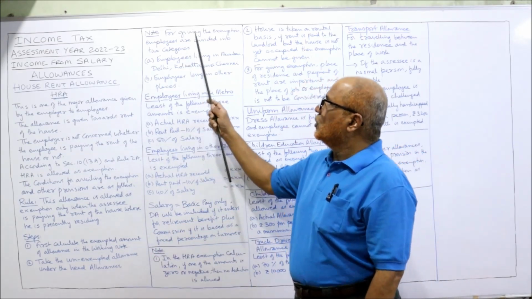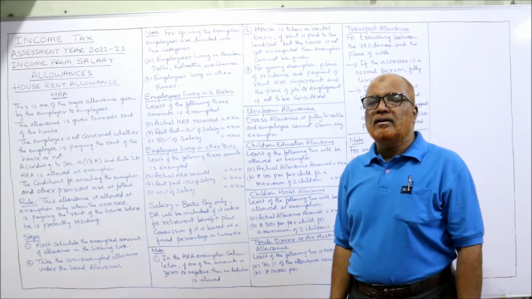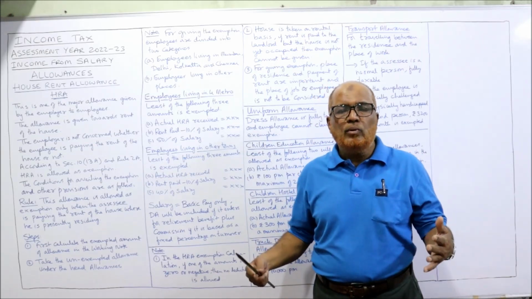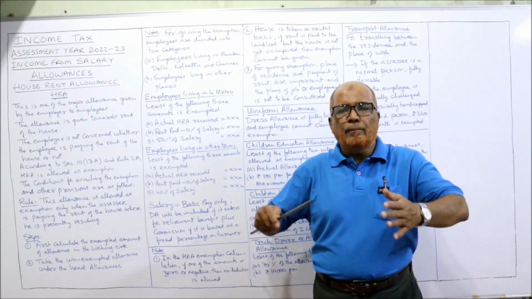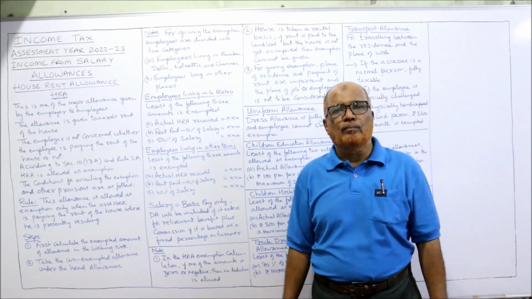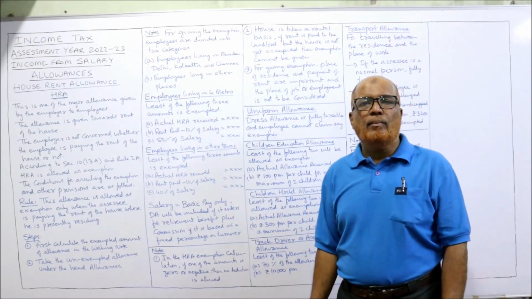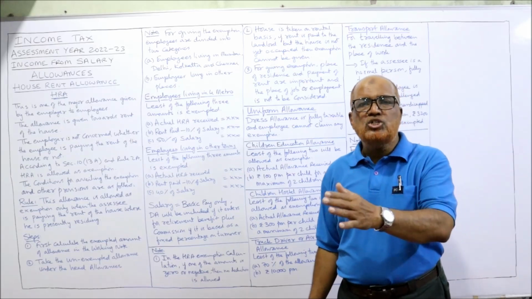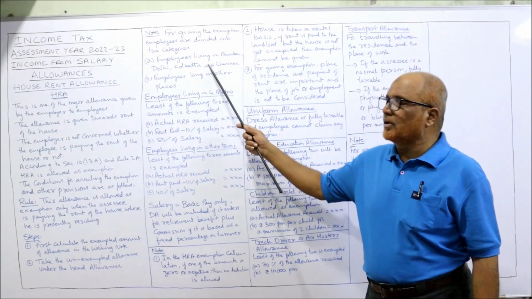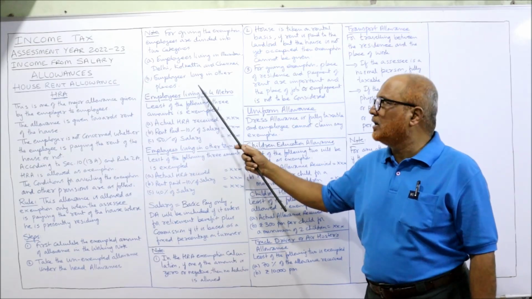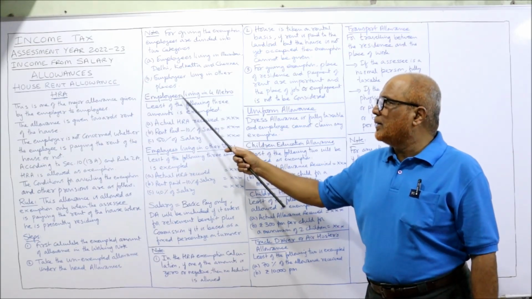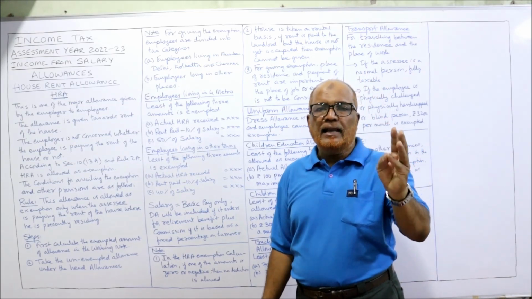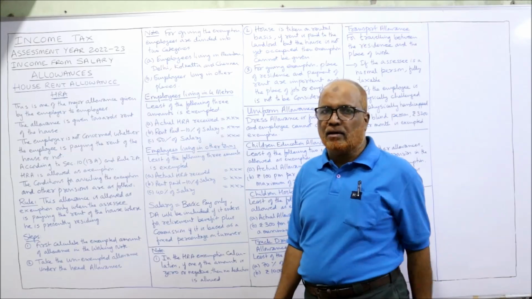That is the step. Note, for giving the exemption, employees are divided into two categories. The Income Tax Act has given the provision on how to compute the exemption for HRA. The employees are categorized into two. The first, employees living in the 4 metropolitan cities of India, that is Mumbai, Delhi, Kolkata and Chennai. These 4 are metropolitan cities, and the other category is employees living in other towns.